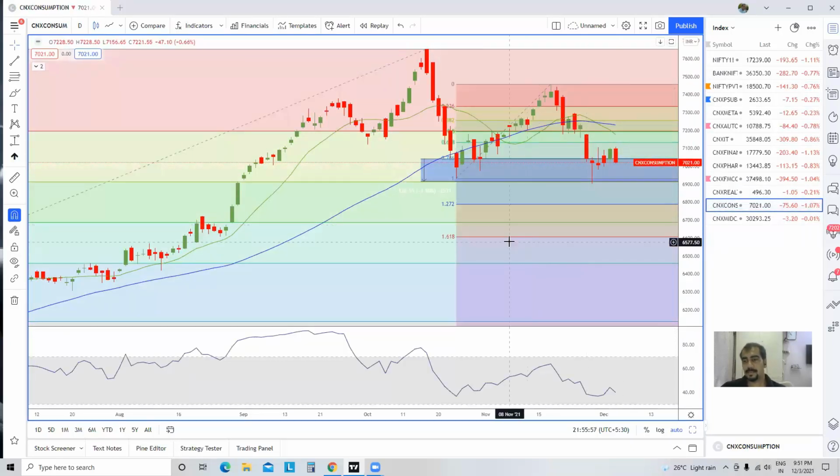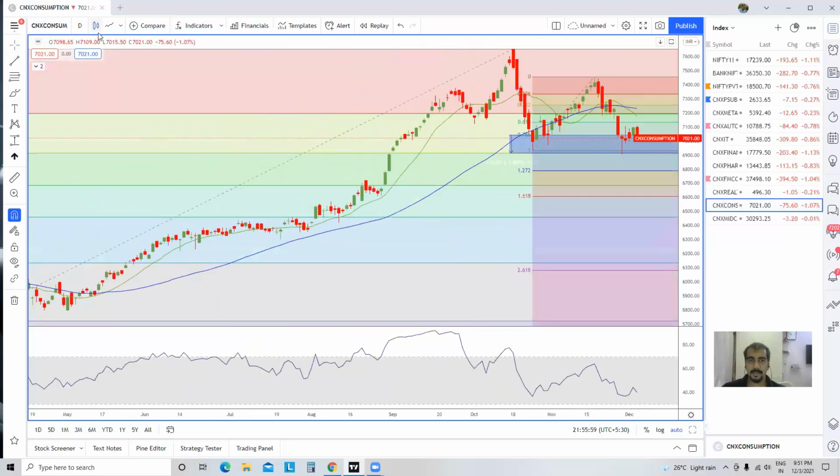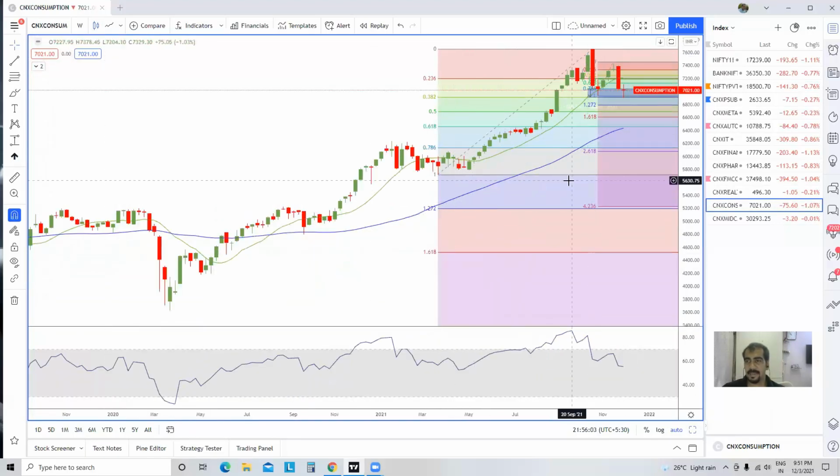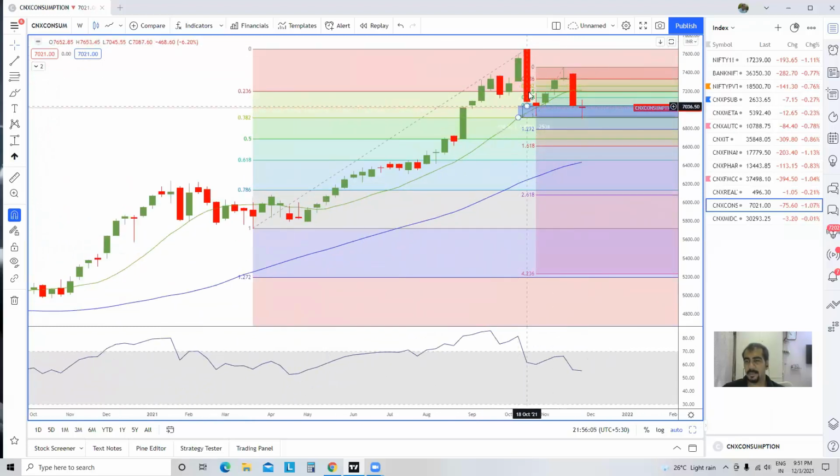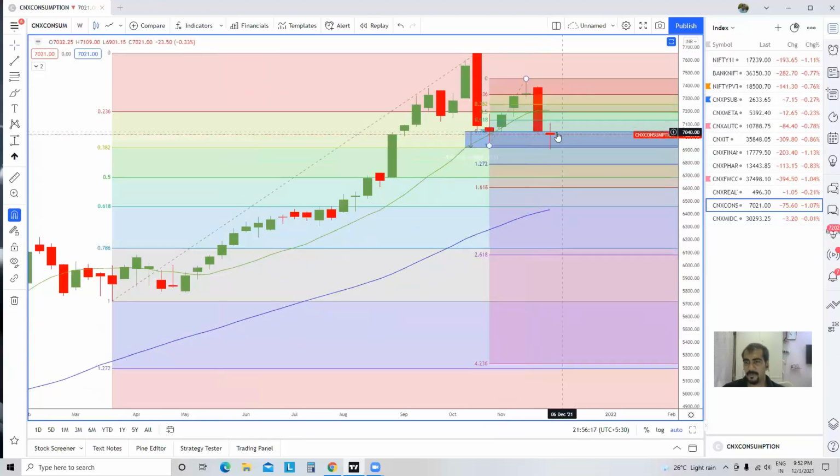Consumption index looking pretty weak. A very big rally, a very large bearish bell-toll candle, you can see. And after that, again, if you can see properly, it is a sort of high wave candle, not very powerful, but yes, it is one. And in fact, the support is also okay.